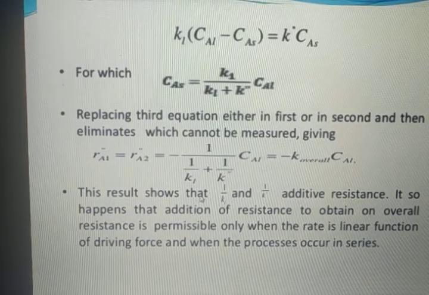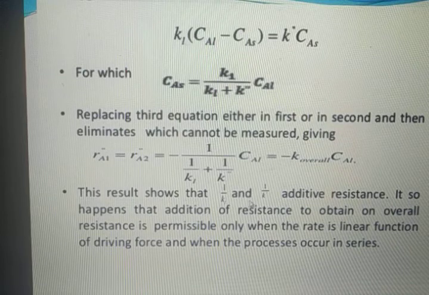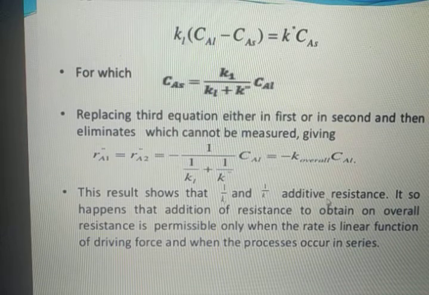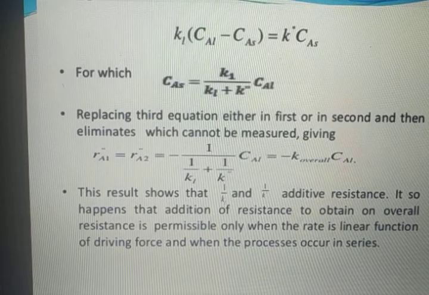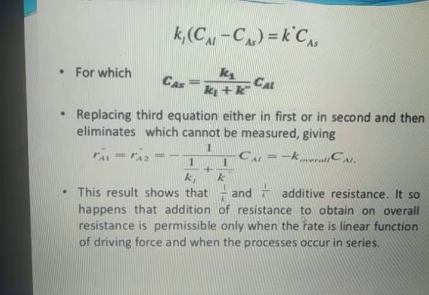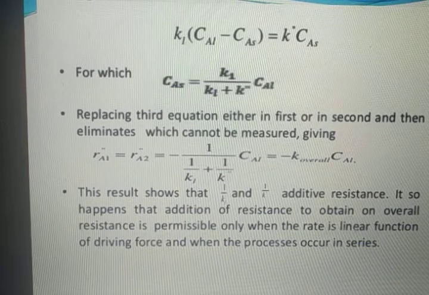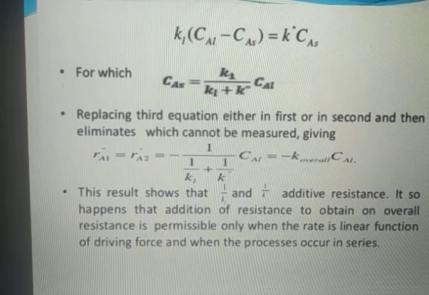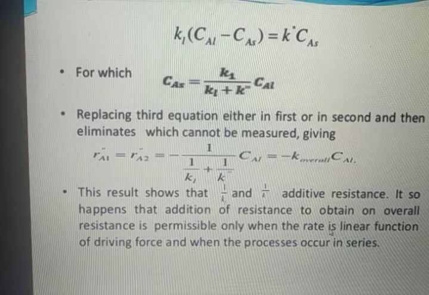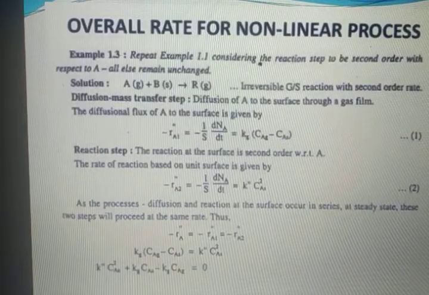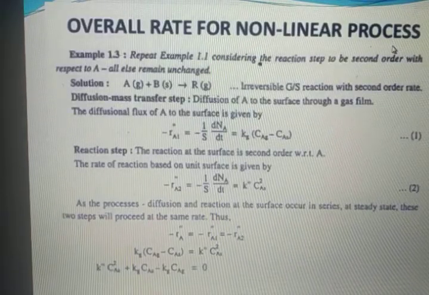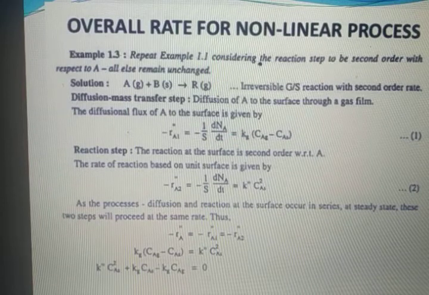This result shows that 1 upon KL and 1 upon K double dash are additive resistances. It so happens that the addition of resistances to obtain an overall resistance is permissible only when the rate is a linear function of the driving force and when the processes occur in series. Now we'll jump on to a nonlinear process.